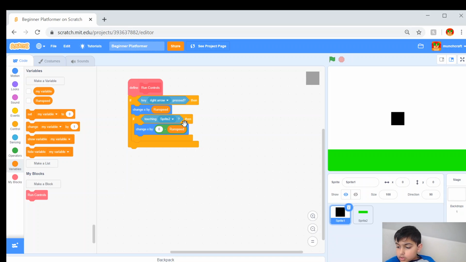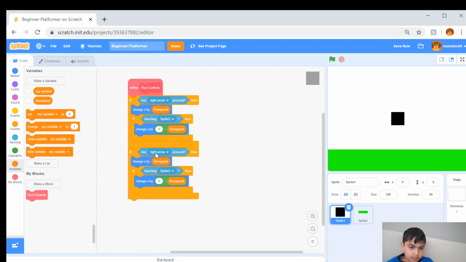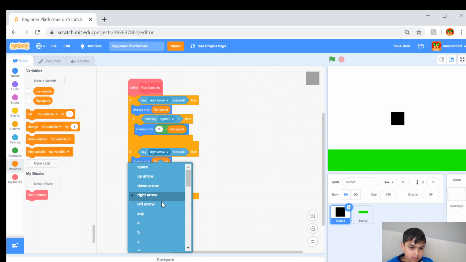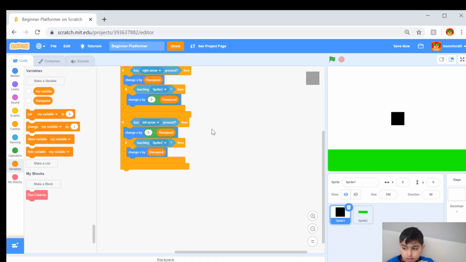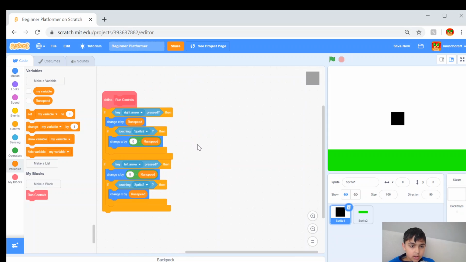We're just going to be duplicating this and doing the same thing here, except for left arrow, it's the opposite direction. So we are going to switch this 0 minus and this run speed. So these two are right together and these two are far apart. And that should be our run controls.